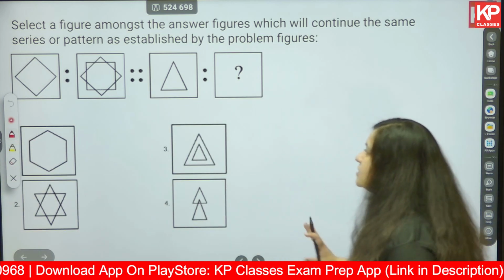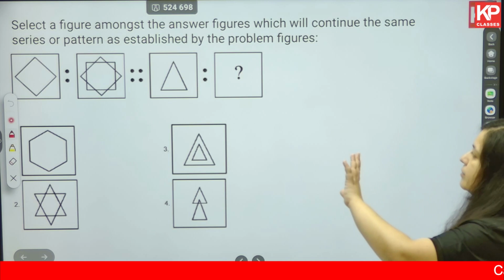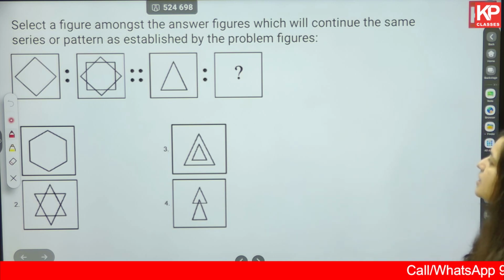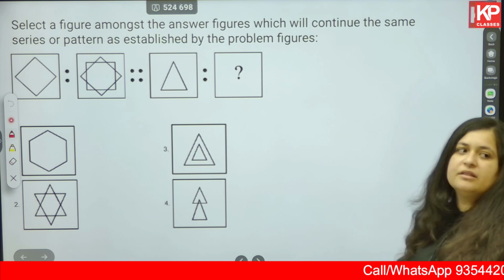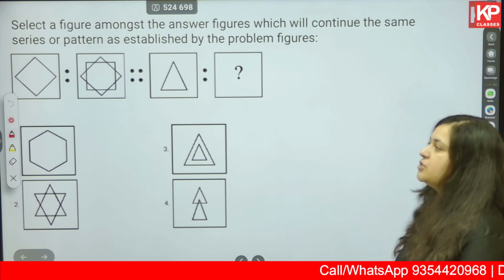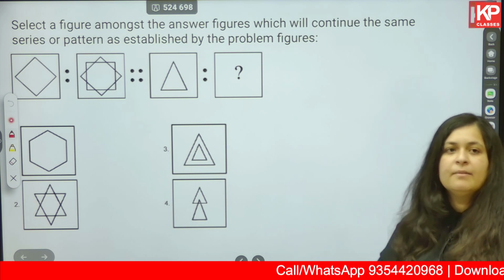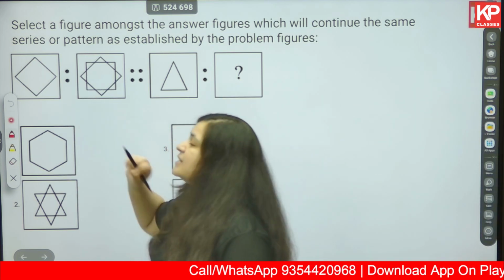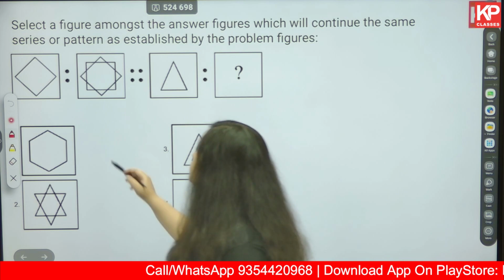Next. Now this is based on the shape. Find a pattern amongst the following figures which will continue the same series or pattern as established in the problem figure. The first one, what do you have? A square, but that is inclined at 45 degrees. How is the second image being formed?